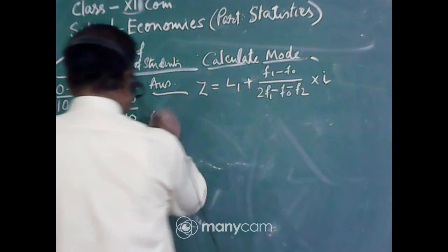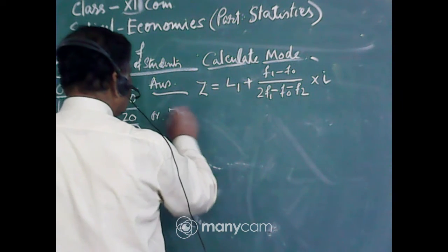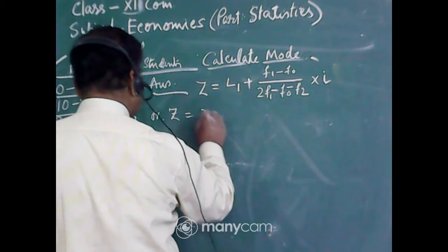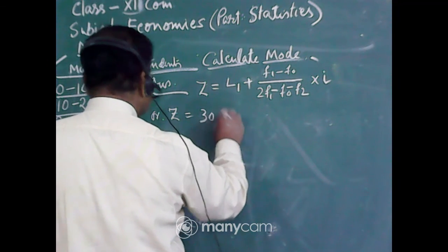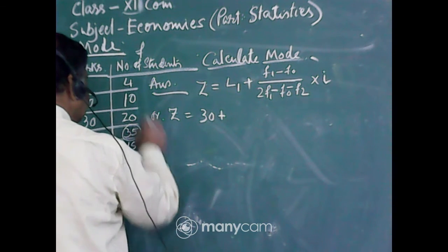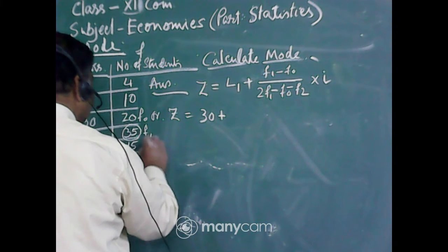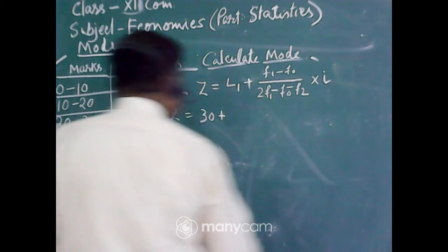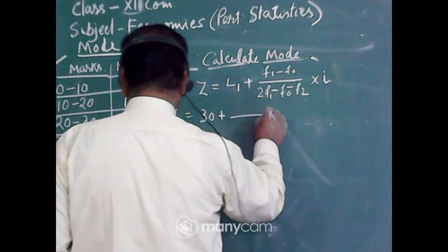Now Z is equal to L1. Which is L1? 30, because this is 30, plus F1. So this is F1. The one before is F0 and after is F2. Now F1 is 35.